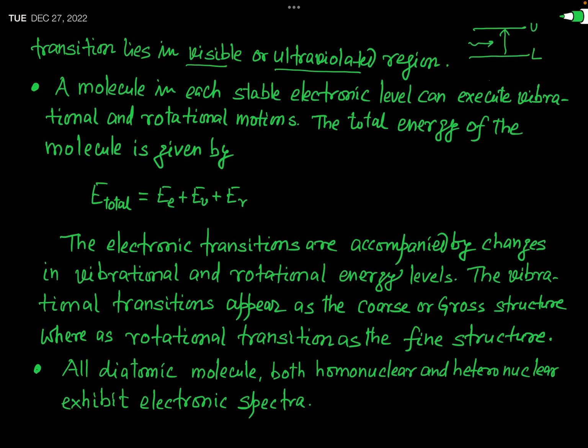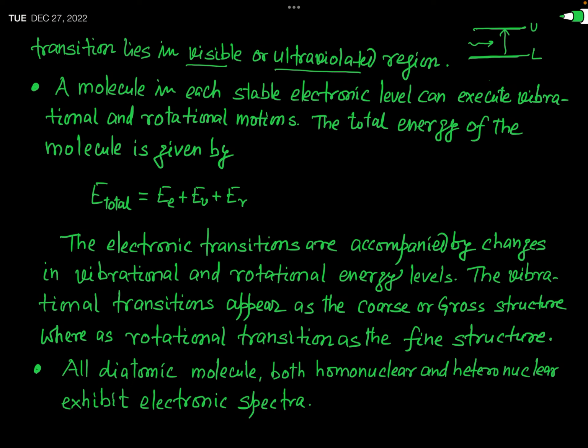Actually, it is seen that when a molecular transition takes place between two electronic energy levels, then we need either visible electromagnetic radiation or ultraviolet electromagnetic radiation.